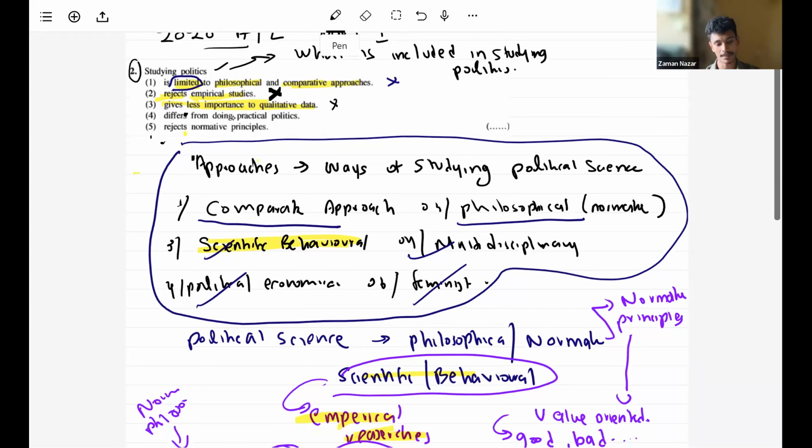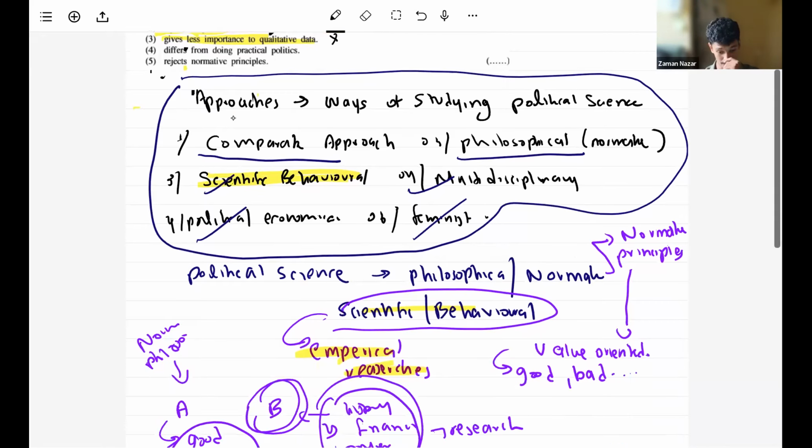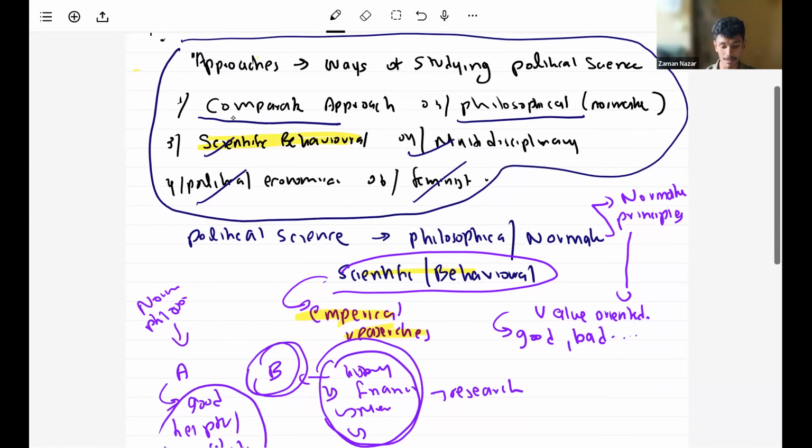Then I will leave the fourth answer because that's the obvious correct one. I'll come back to it. The fifth answer: studying politics rejects normative principles. Again, that answer is wrong. Why? Because we already discussed earlier that in political science we have two main approaches, the philosophical normative approach and the scientific behavioral approach.